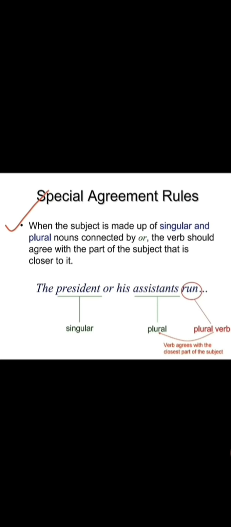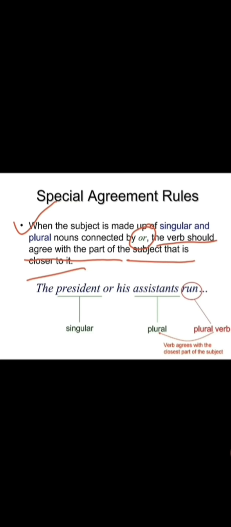Now the third rule comes when the subject is made of a singular and a plural. Now the combination is going on. In the second rule we studied a singular subject or singular subject, you have to go for the singular verb. But here a singular subject is given and a plural, in a sentence that consists of a singular subject as well as a plural subject, connected by or. So in such cases, which verb are you going to use? I'm going to read it for you. When the subject is made of a singular and a plural noun connected by or, the verb should agree with the part of the subject that is closer to it.